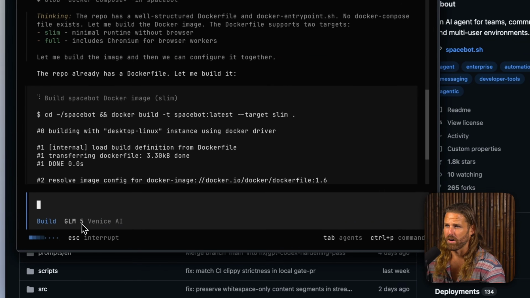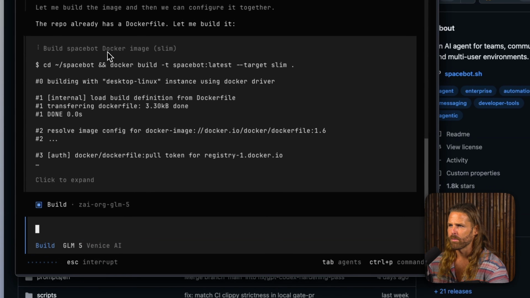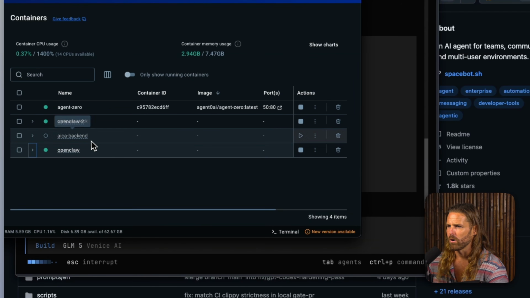And I'm using GLM5. I'm using an open source model here, which can be risky at times, but this is a somewhat straightforward task. It found the Docker image, and soon we'll see it here in Docker. Look at all my OpenClaws.